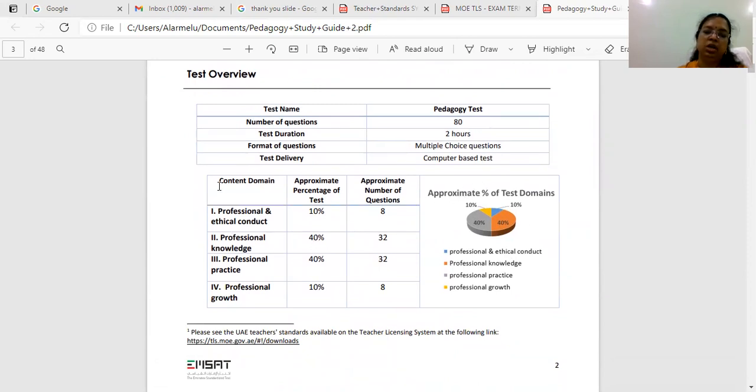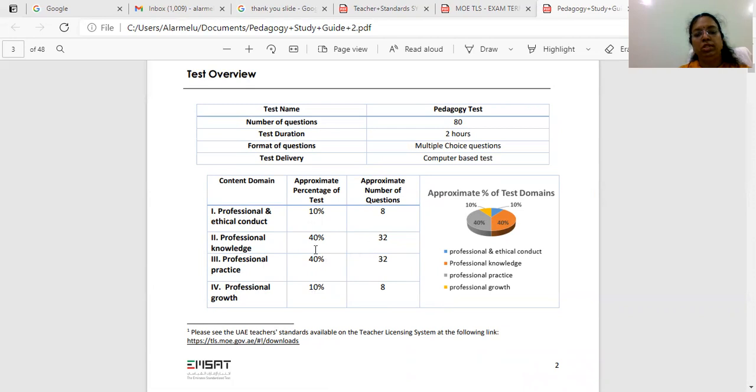Coming to the domains, there are 4 standards here. Number 1, professional and ethical conduct. The second one is professional knowledge. Third is professional practice, and fourth is professional growth. For the first and the last, professional conduct and professional growth, you have 10% each, so 8 questions each from these 2 topics will be there.